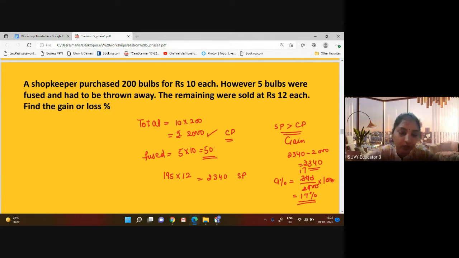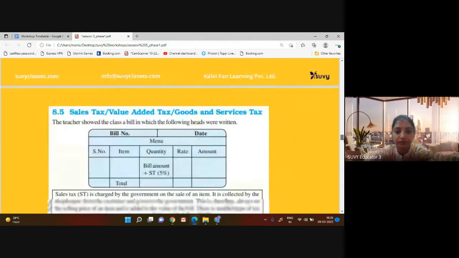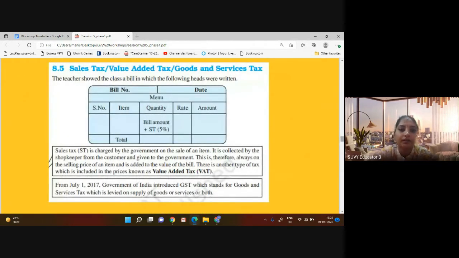Any doubt, any query till here? Any confusion? We can discuss. So till now we have talked about some basic things: what is marked price, what is cost price, what is selling price, what is gain, what is loss, what is discount. Now the next important thing is sales tax, value added tax, or goods and services tax. We will talk about these three things. It's an important topic.